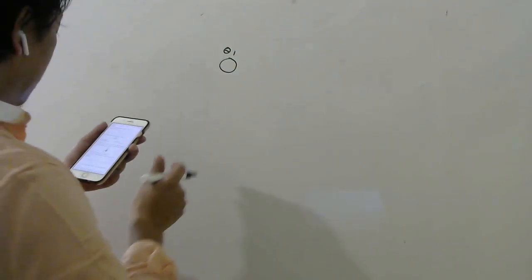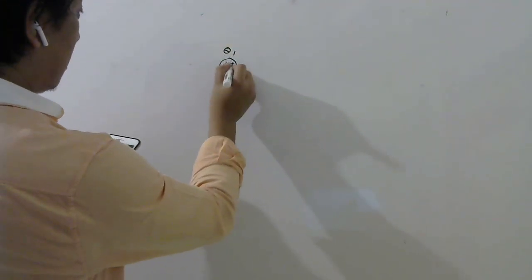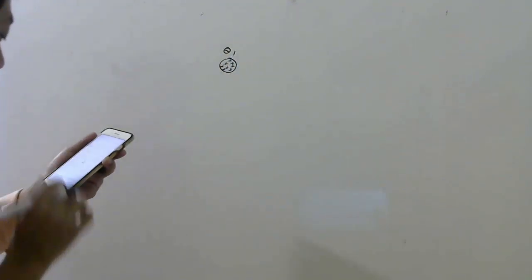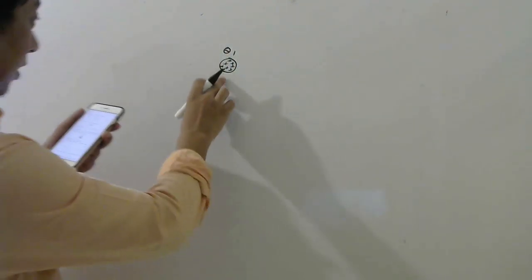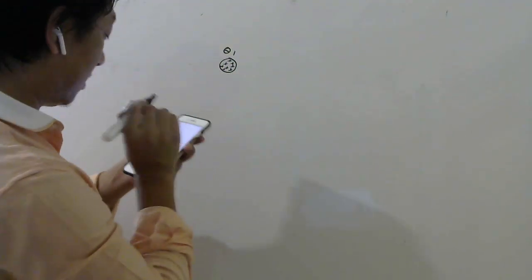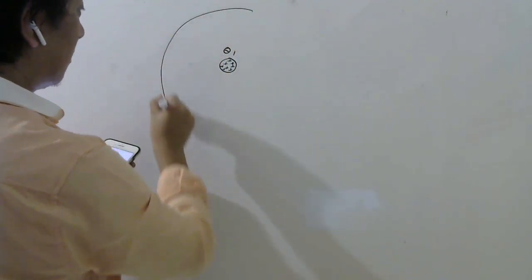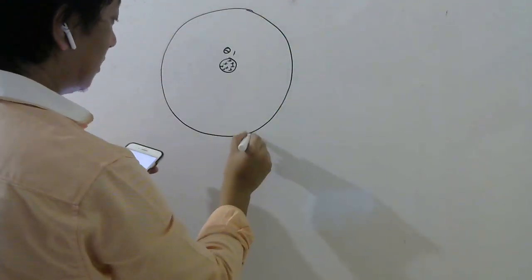Uniformly distributed throughout its volume. So everywhere the charge is uniformly distributed and total charge is Q1. Concentric with this sphere. Concentric means the centers should coincide. Concentric with this sphere is a conducting spherical shell. So this is a conducting shell